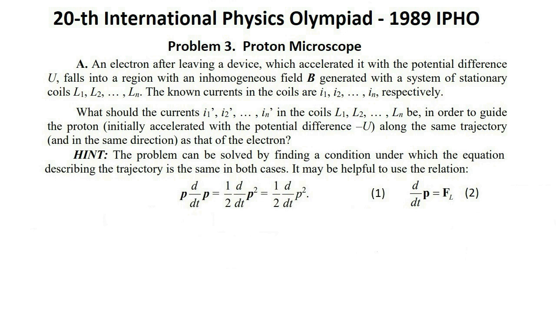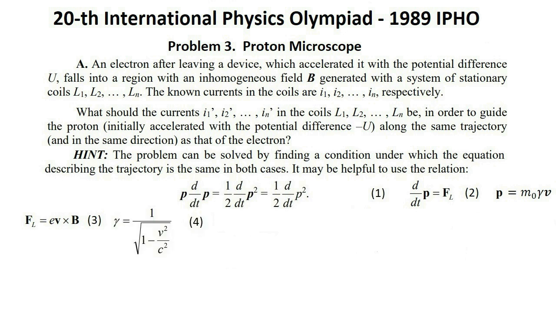The relativistic equation of motion of a particle with the charge e in the magnetic field B has the following form. Expression 2, where P equals m0 gamma v denotes the momentum of the particle as a vector and FL equals the cross product e v by B. Expression 3 is the Lorentz force. Its value is evB and its direction is determined with the right-hand rule. m0 denotes the rest mass of the particle and v denotes the velocity of the particle.